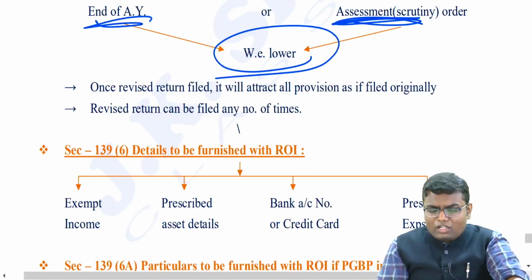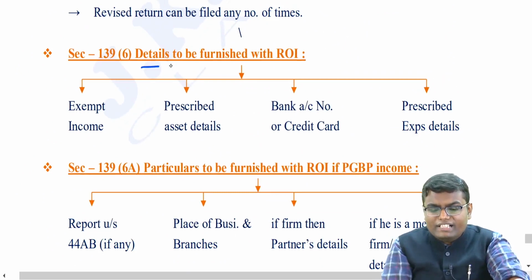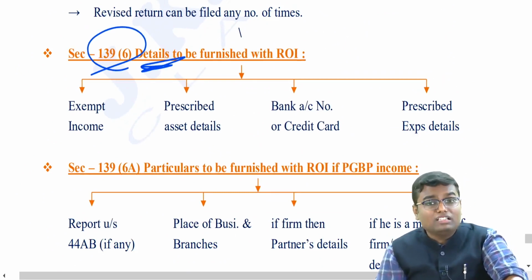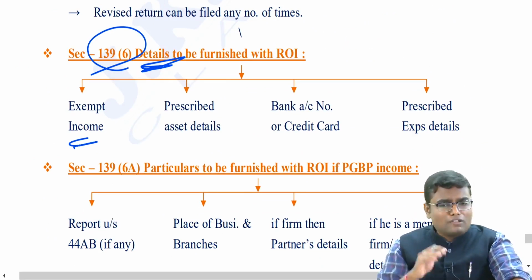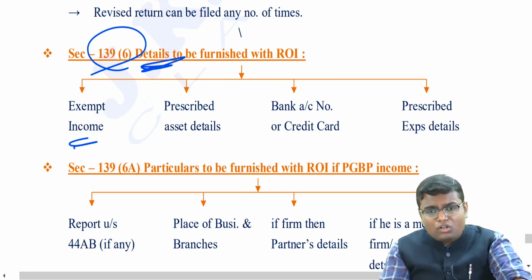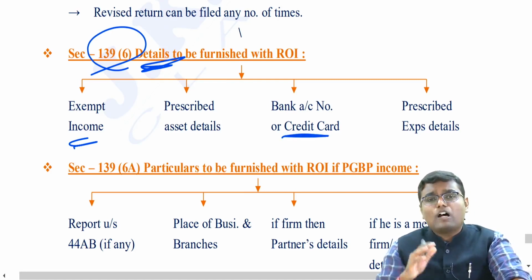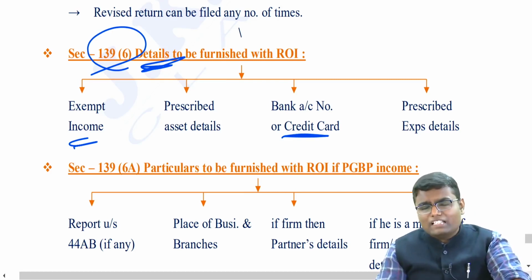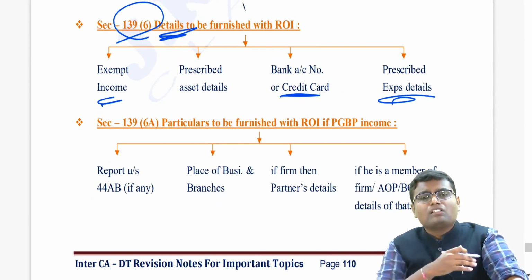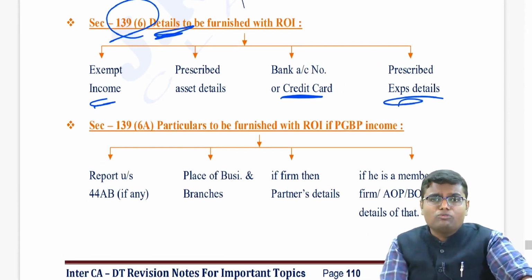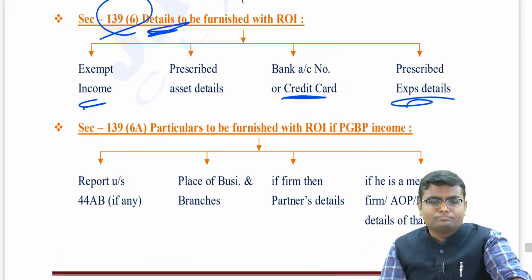Now with your return of income, you have to furnish certain details to the government under section 139 subsection 6. Like how much exempt income you have. Then you have to give the details of certain assets which they are asking for. Then you have to give details of how many bank accounts you have, how many credit cards you have. And if they are asking for the details of certain expenditure, you have to give it separately. So these are certain details that you have to file along with your return of income.